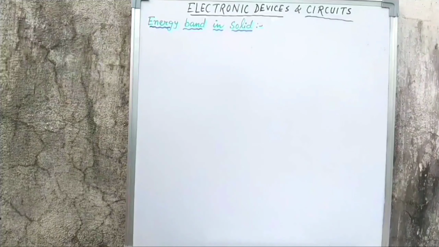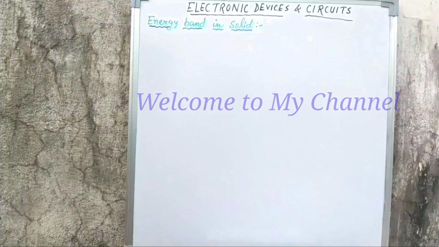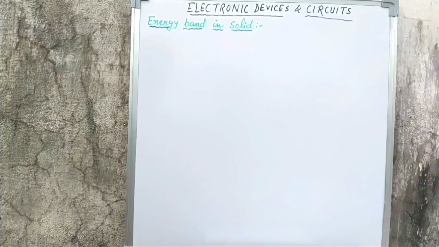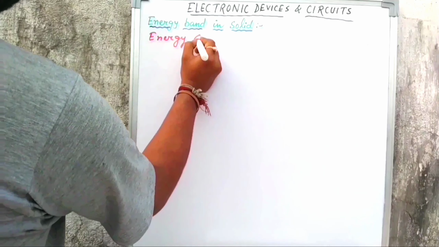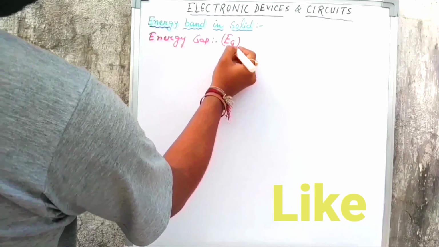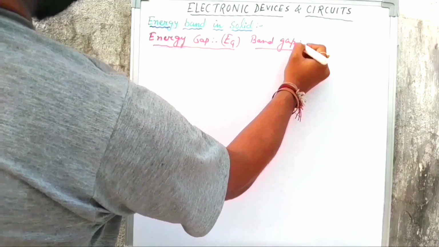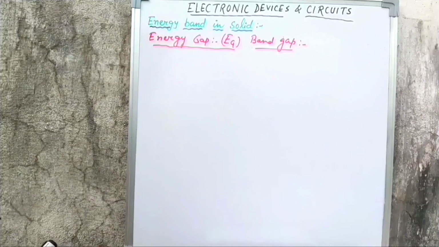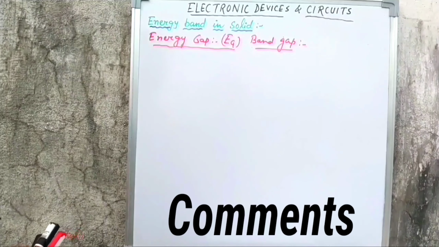In this video I want to explain some electronic devices and circuits: energy bands in solids. Here, solid means it can be a conductor, an insulator, or a semiconductor, right? To understand these things you first need to know the energy gap. It is also denoted as Eg, also known as band gap or forbidden energy gap. So what does energy gap actually mean? Energy gap is nothing but the gap between the valence band and the conduction band.